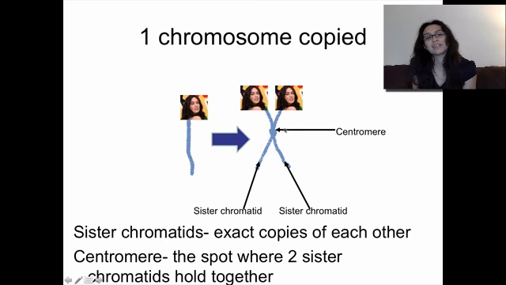Kind of like Siamese twins, I guess you could think of. They'd be like Siamese twins stuck together. But during cell division, we'd want to break apart those twins so that one copy goes into one cell and one copy goes into the other.